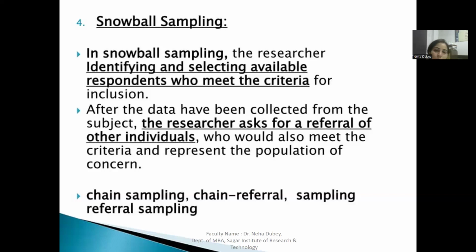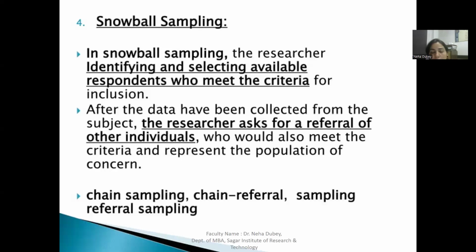I just wanted to ask you, have you noticed that when you make a payment with the help of Paytm, you get certain links, or from other software also? If you forward this link to your friends and others, you will get certain kinds of rewards. So it is the referral code you have to put in there and you will get the benefit, right? So what is this? It's snowball sampling, in which the researcher does not directly meet each and every one. He just asks one person and also requests others to give referrals.